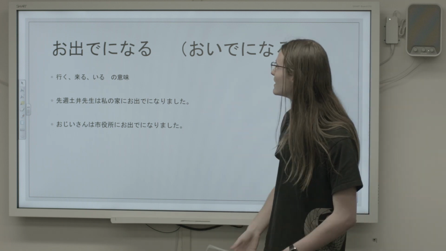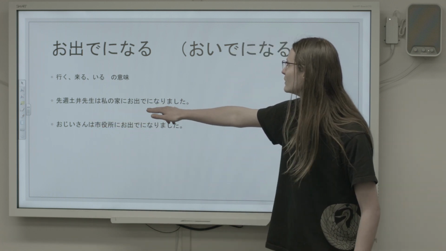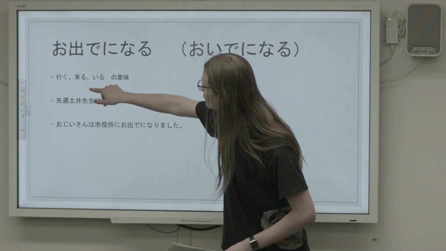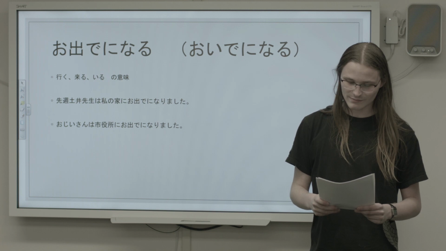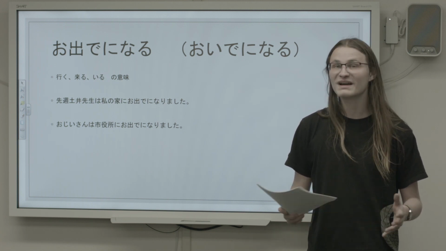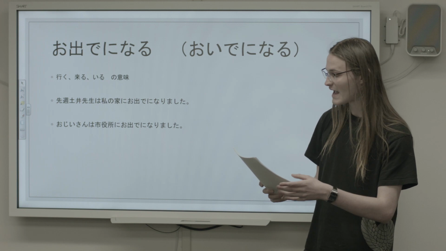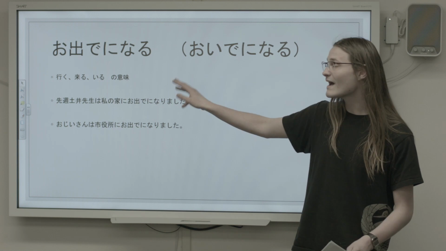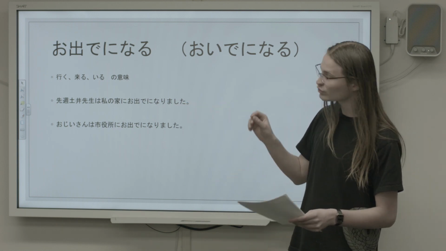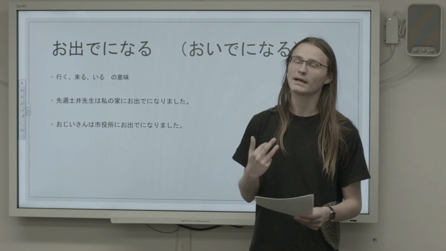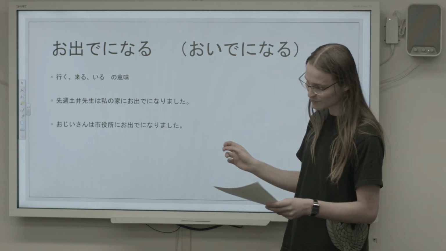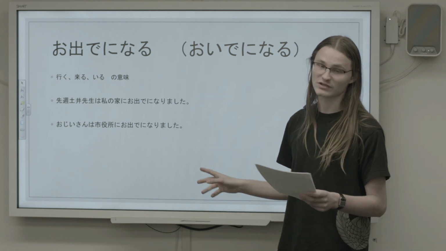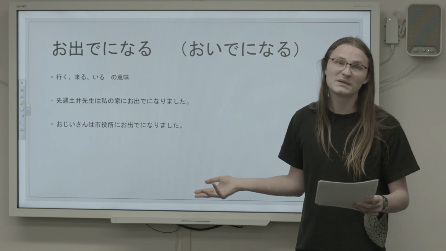So we have first off, 先週、土井先生は私の家においでになりました. Of the three verbs here, 行く、来る、いる, which one sounds like it would make the most sense in this sentence? To be honest, you could make a case for any of the three. And if you take any of these, you're going to understand that Doi sensei, Dr. Doi, was at the speaker's house last week. Although kuru is probably the best answer, he came to my house last week, might make the most sense. This example illustrates that even when the precise meaning is ambiguous, it's not impossible to still get enough information. In any case, he was at the speaker's house.